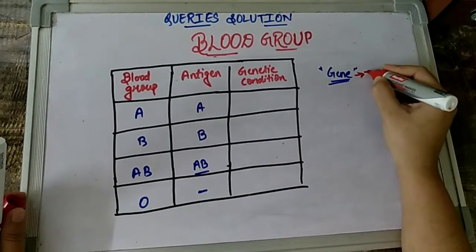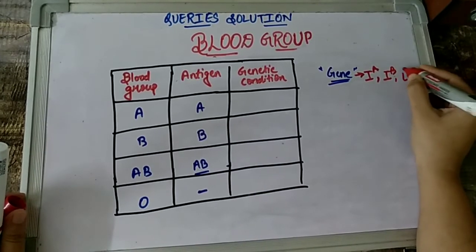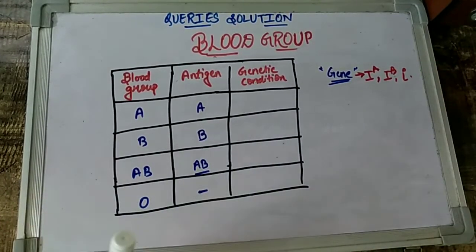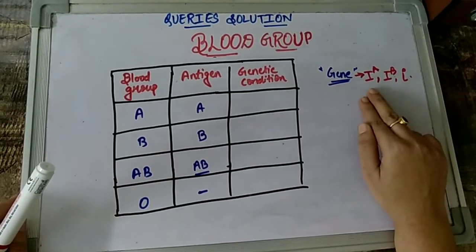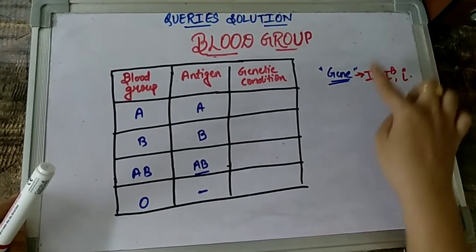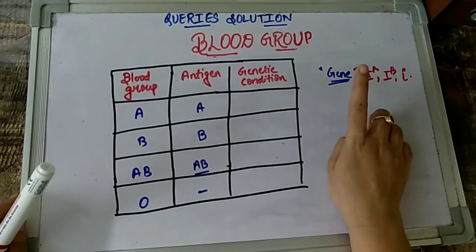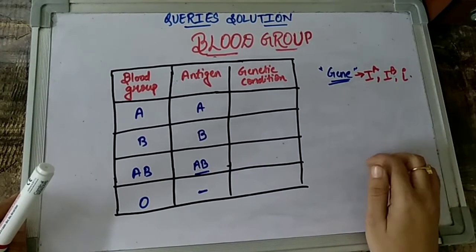These three genes that give us the blood group can be IA, IB, and small i. So these three alleles, children, are individual alleles, and a combination of these alleles basically determines our blood group. This is really important to know, especially when we are solving problems with respect to what will be the blood group of the child.